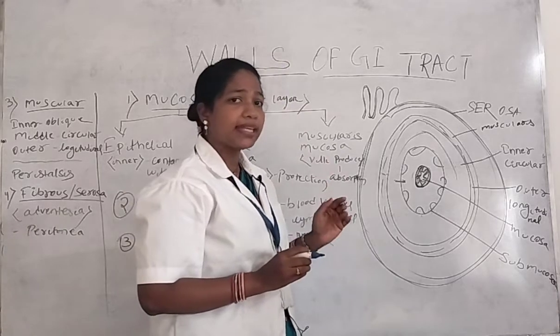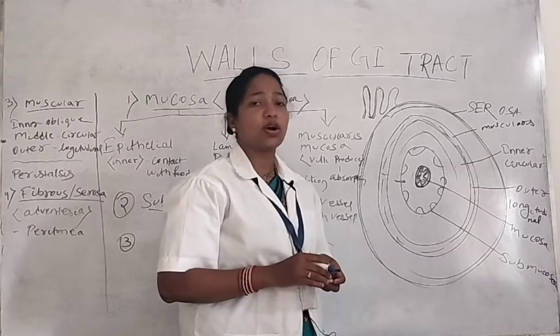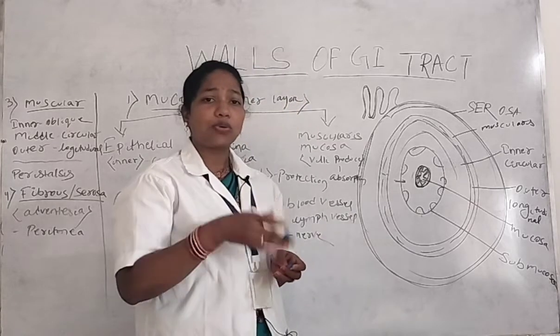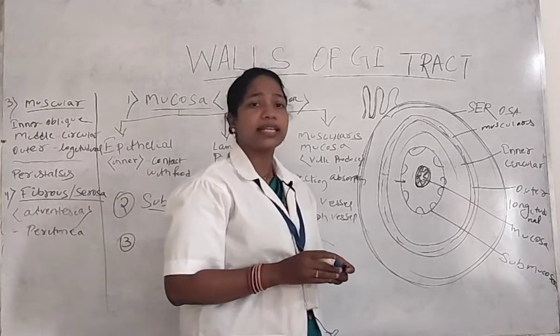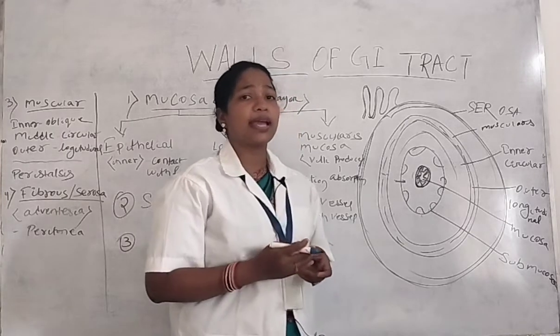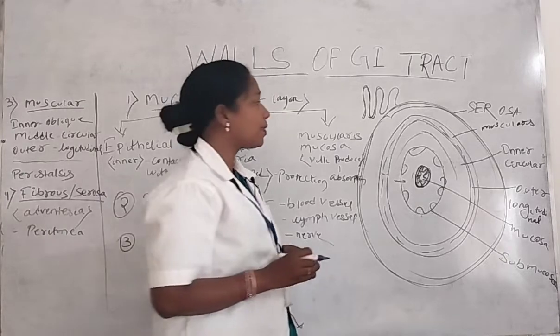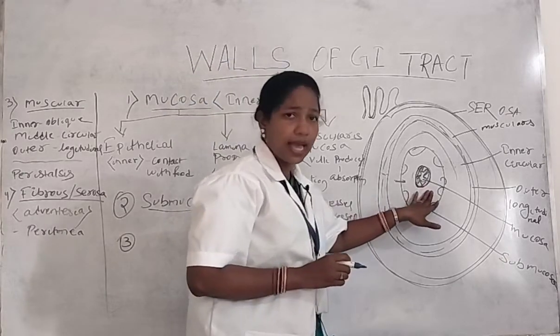The inner layer is called the mucosa layer. Then the covering of that mucosa layer is called the submucosa layer. Then the outer covering of that submucosa layer is called the muscularis layer. And then the outermost layer of the digestive tract is called the serosa layer. So first of all, we should discuss what the mucosa layer is.